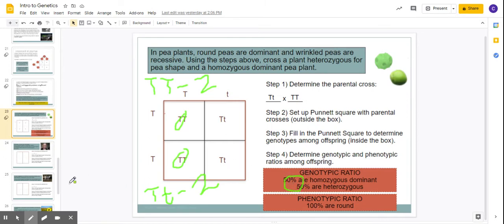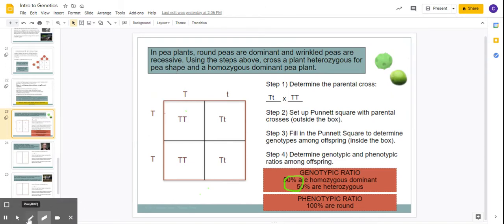Okay, now it wants the phenotype. Phenotype's what it actually looks like. So I'm going to erase this again. Now we have to look at not the letters, but what do the letters stand for? We know that if there's any big T present, the baby will be tall. So if I look at this one, yep, it's a big T. That one's tall. Yep, tall. Big T, yep, tall. They're all tall, 100%.